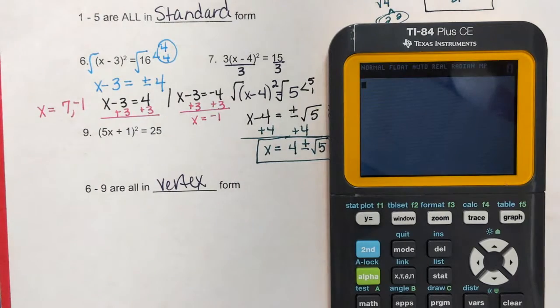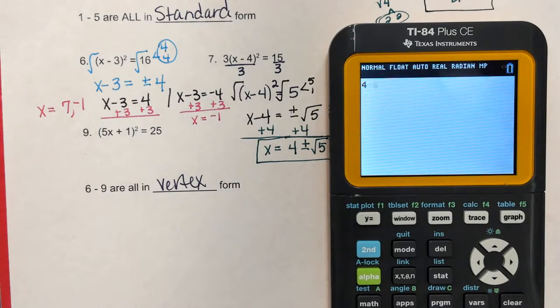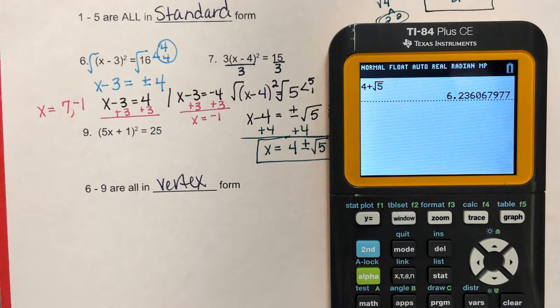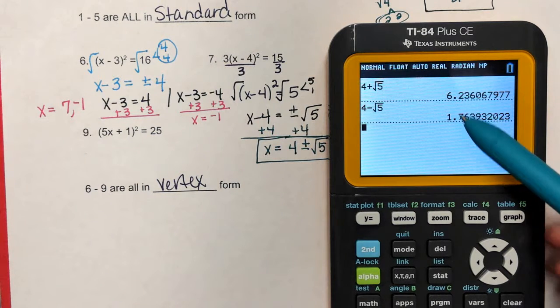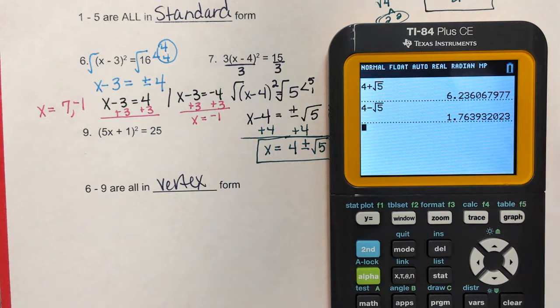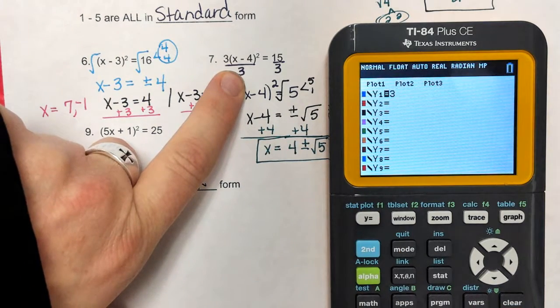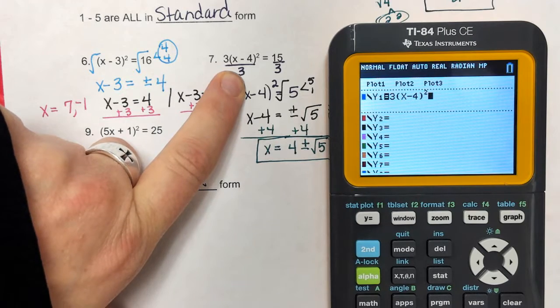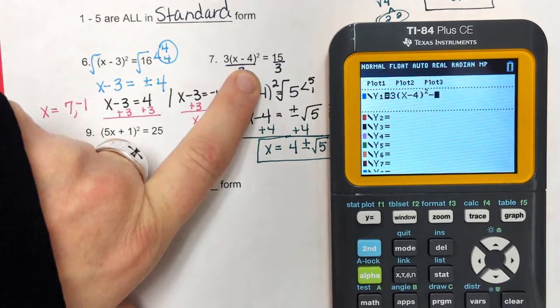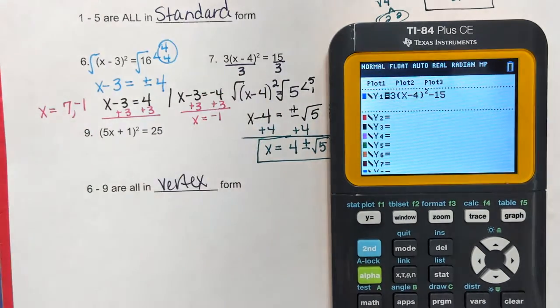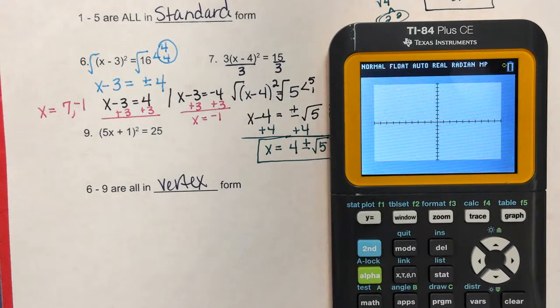What that means is I have 4 plus the square root of 5. It is a decimal. I also have 4 minus the square root of 5. So I've got just past 6 and almost to 2. When I go to y equals, I would type in 3(x minus 4) squared. Again, I have to bring the 15 over, so it is minus 15. And when I hit graph,